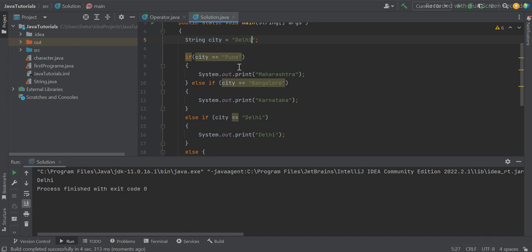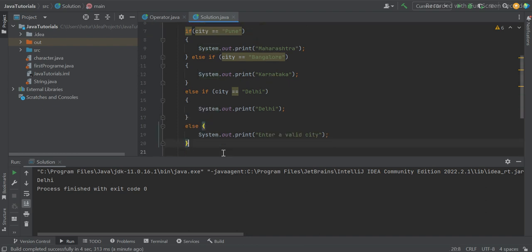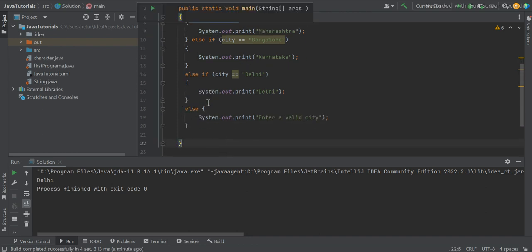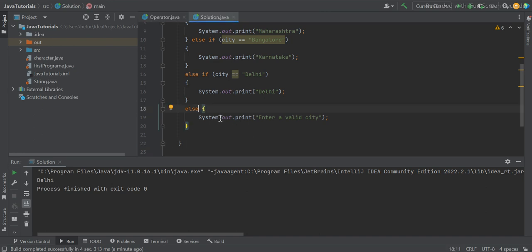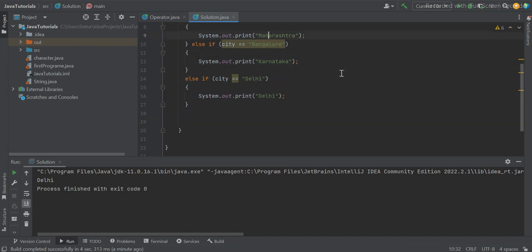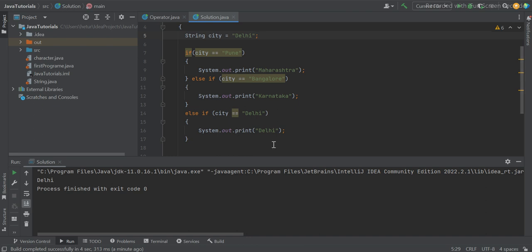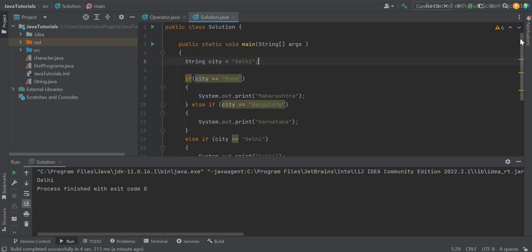Hope you are able to understand the conditional statements: if, then else if. At the end we are putting else, but what if I don't put else? If I have to put a default value without any condition, for anything other than the specified cities, then else is used. If I already know some definite value, I can put it like this only and I don't need to end with else. In that case, else if will work. Let's try to run it, guys. It's giving you Delhi.